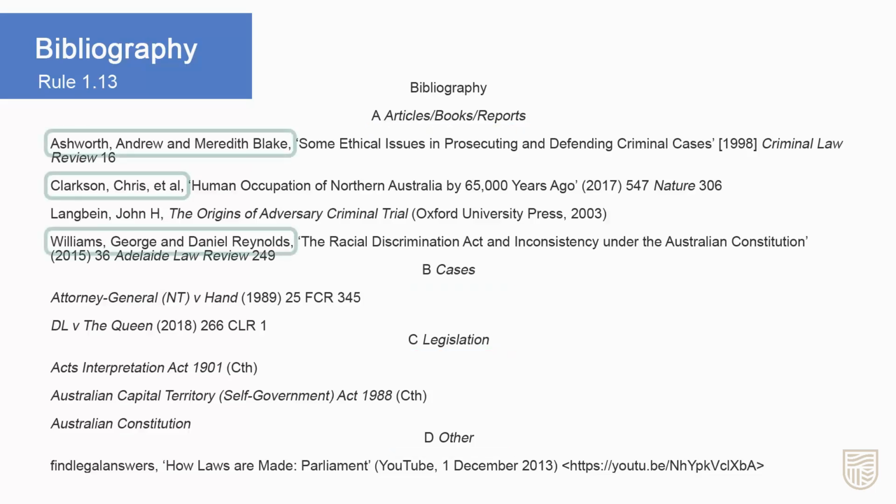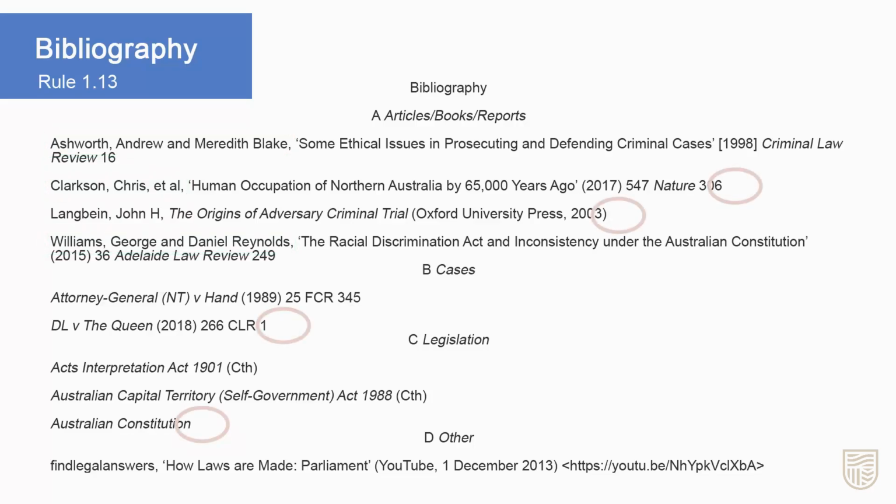For secondary sources, the author's name should be inverted. The surname comes first, followed by a comma, space, and first name or initial. If there is more than one author, only the first author's name needs to be inverted. Pinpoints are not included in your bibliography. Full stops are not used at the end of the bibliography citations.